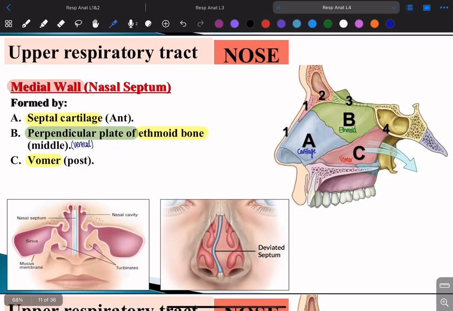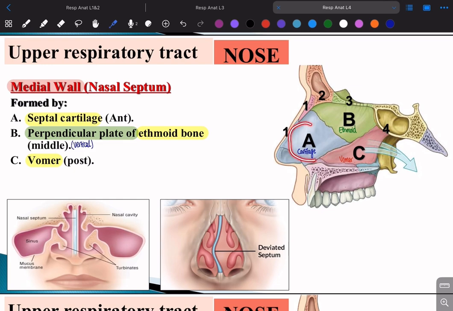Now let's move to the medial wall. The medial wall, as we said, is known as the nasal septum. Okay, it's the one in the middle. If you touch your nose, you're gonna feel it. Okay, so now we're gonna talk about the medial wall. What forms the medial wall? We have 3 things that form the medial wall.